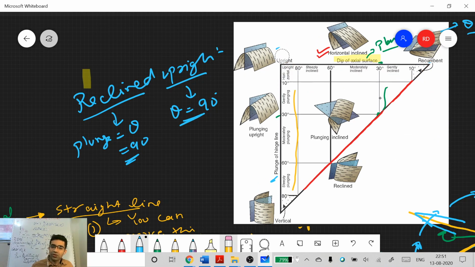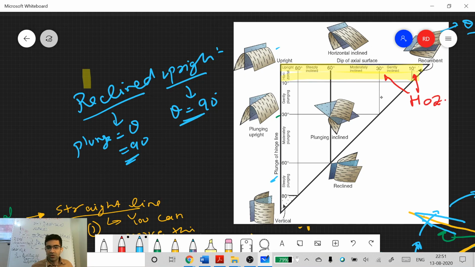Horizontal fold is non-plunging. How did we define a horizontal fold? A horizontal fold is defined as a fold whose plunge is 0 degrees. So all these yellow lines are horizontal or non-plunging, correct?